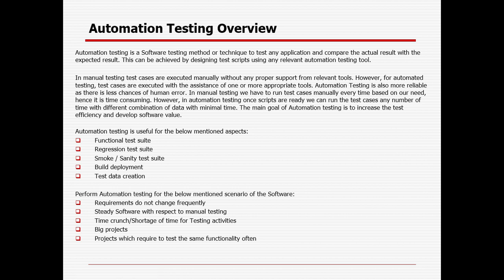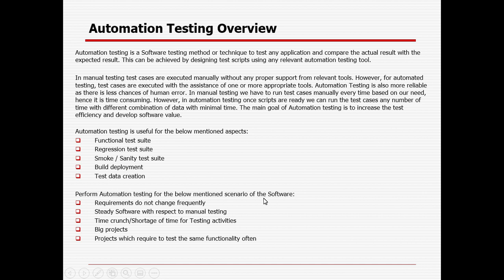Whatever I was talking about, functional test cases, we can automate the regression test suite, we can automate smoke or sanity test cases, we can automate build deployment, and whenever we need to create test data, or the same test case needs to run with different variations or combinations, we can definitely go for automation testing.